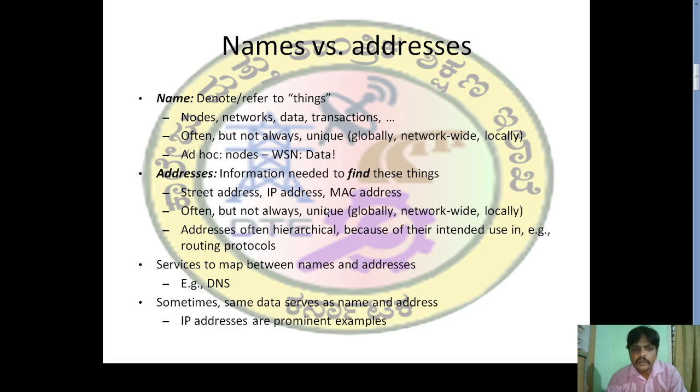Addresses are the information needed to find these things, for example street addresses, IP addresses, MAC addresses. Often but not always unique, globally, network-wide, and local. Addresses are often hierarchical because of their intended use in, for example, routing protocols. Services map between names and addresses, for example DNS.